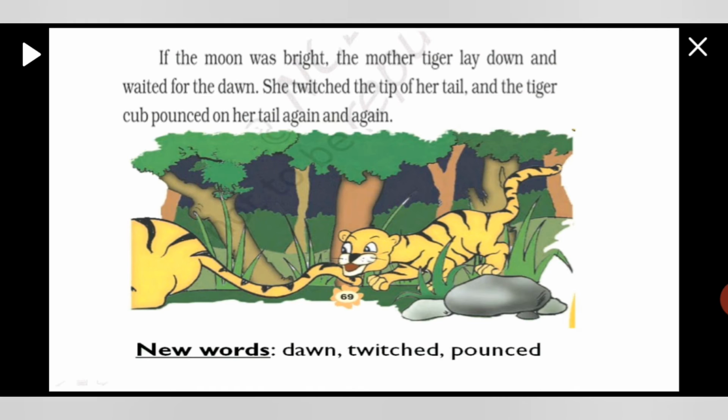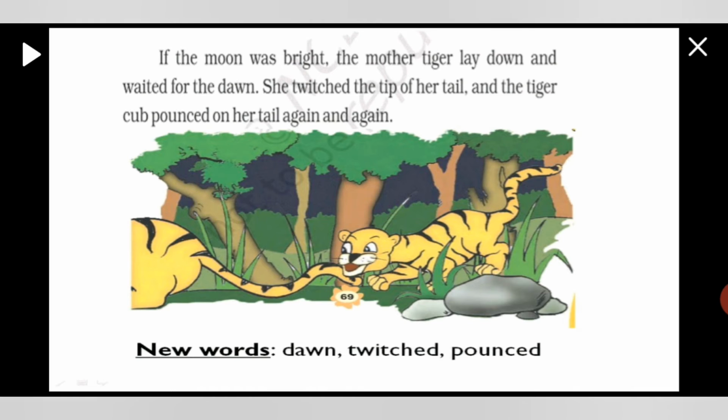She twitched the tip of her tail, and the tiger cub pounced on her tail again and again. What she will do is move her tail up and down, and the tiger cub used to pounce, or jump, on her tail again and again. It means that night when the moon is full and there is light all around, she did not hunt that night, and she just lay down and waited for the dawn. And the tiger cub used to play with her tail, right?